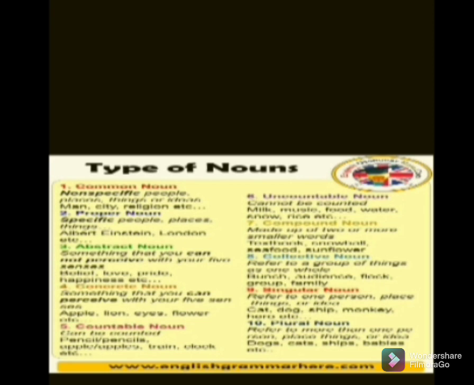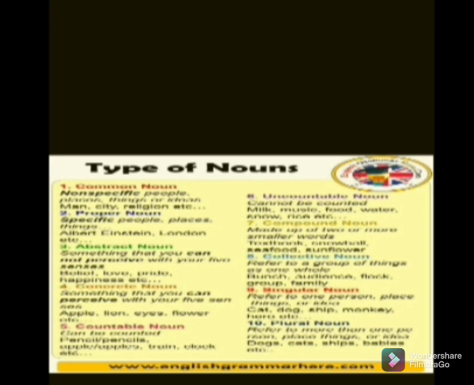Then seventh is compound noun. And eighth is collective noun, a group of anything, like a bunch of grapes, a bunch of flowers, and family, and army, right? It is the collective noun. Committee, and it is also a collective noun, which denotes a group of anything.